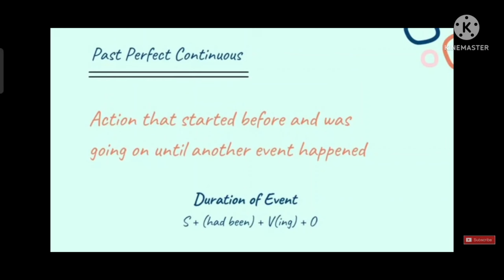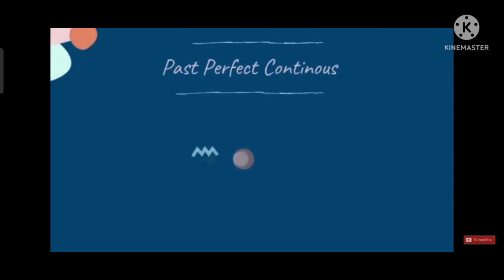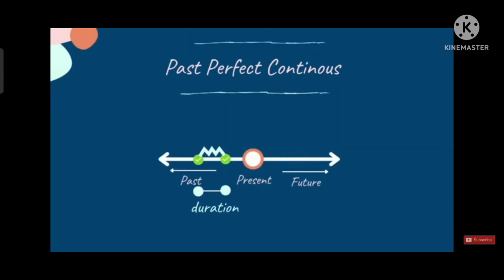Let's understand its placement in the timeline. In the timeline, it can be seen that the work is started in the past, which is shown by the green tick, and continued, which is shown by a swirly line, until another event started. Also, the duration of the event is highlighted by a blue colored line.